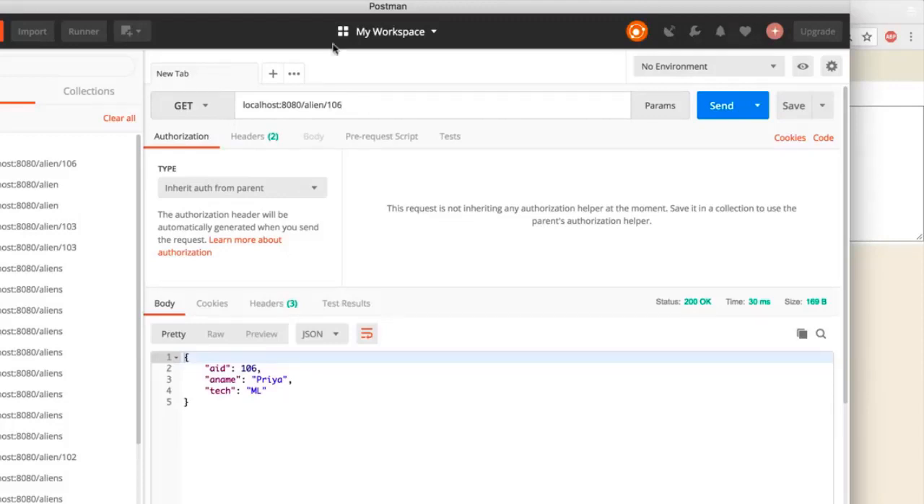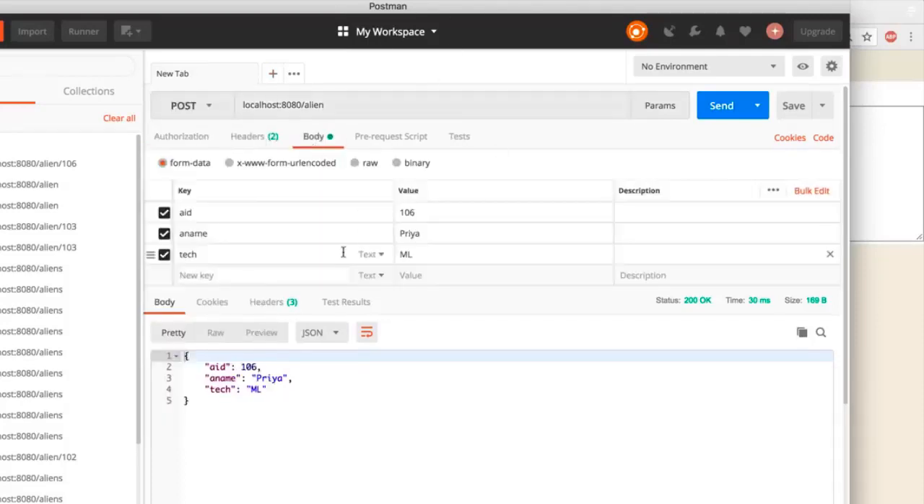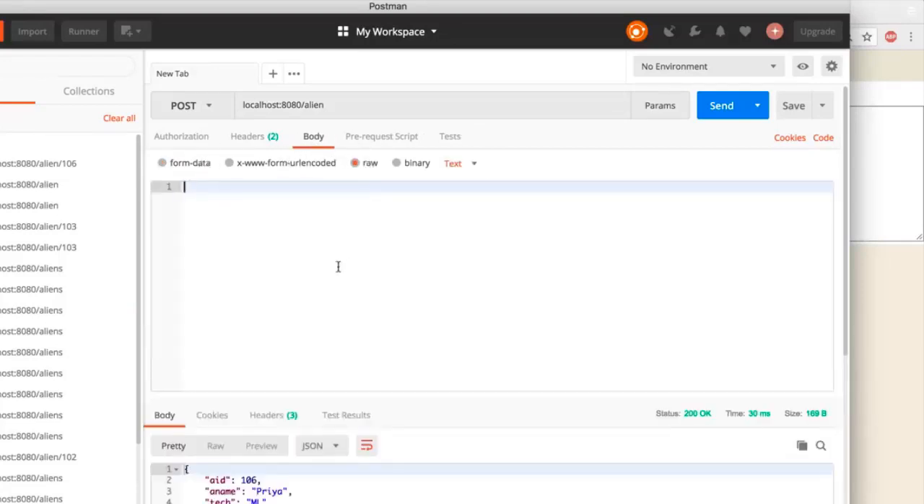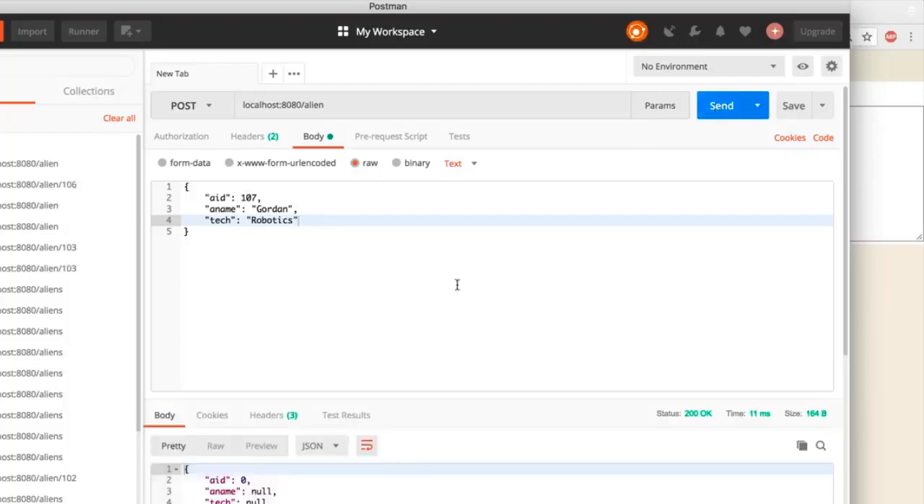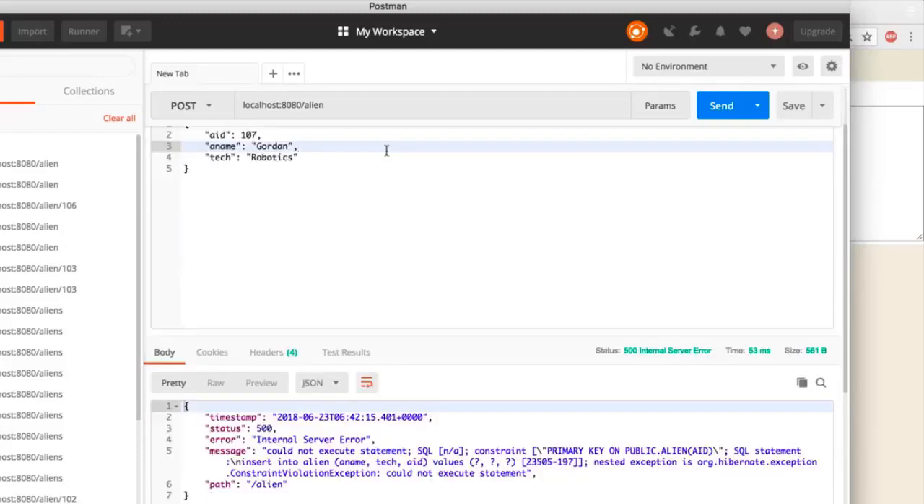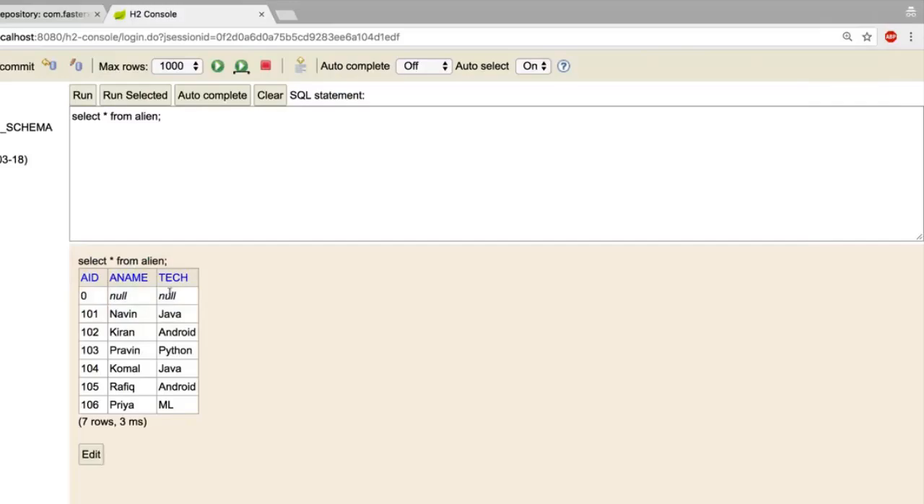So that's how you send a data. In fact, you can send a data directly using, so let's say if I go back to the body and if I say, hey, I don't want to use form data, I want to go for raw data, you can do that. You can type a JSON. In fact, I'm lazy here, so I will just use one of the best feature, copy paste. And I will say this is 107 and we'll use a name as Gordon and we'll use a technology, let's say robotics. Okay, and in this case, I will click on send. Okay, we got an error, it's not working. What went wrong here? Okay, so what went wrong? In fact, if you observe the database, it is inserting 0, null and null.